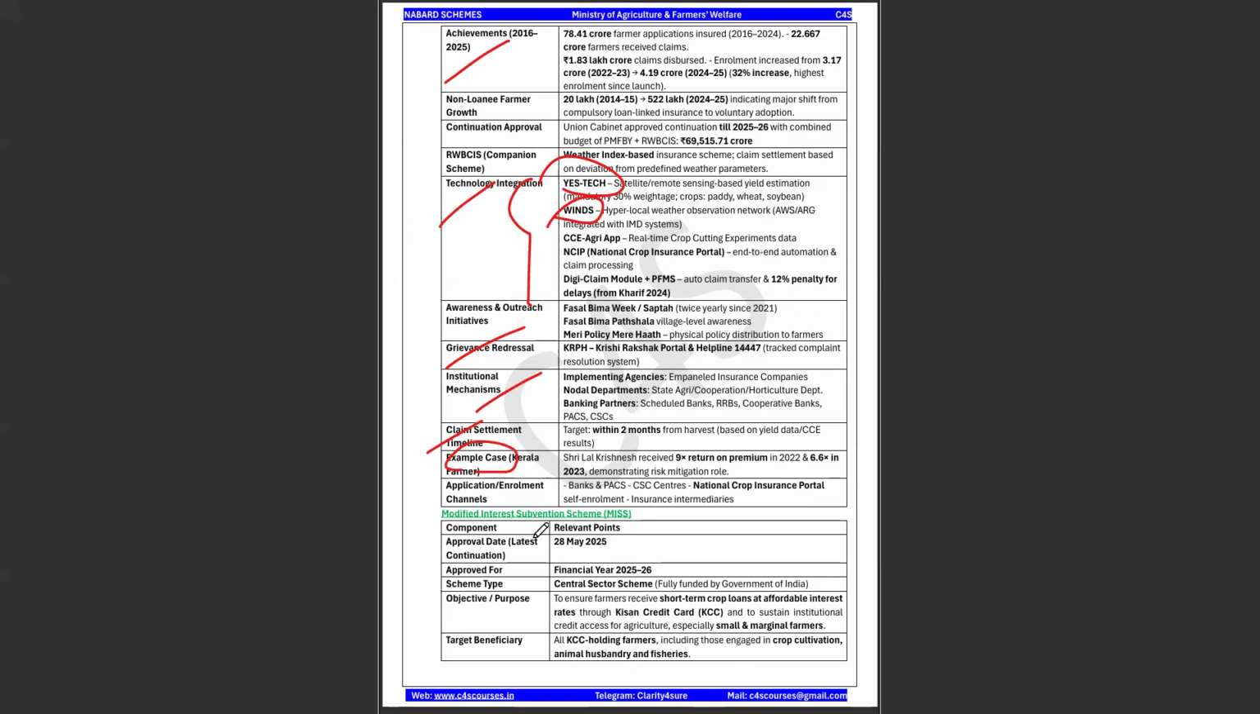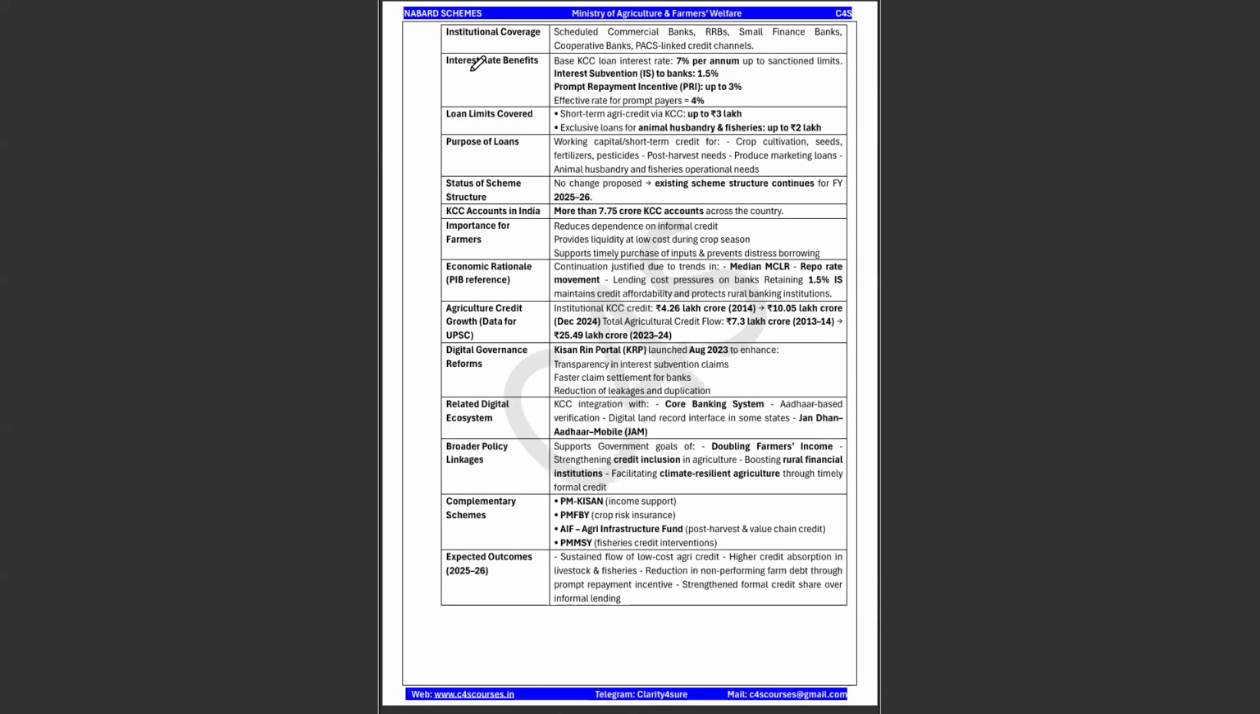Okay, next is your modified interest subvention scheme, which was latest continuation as of May 2025, approved for financial year 2025-2026. It is a central sector scheme. That means it is fully funded by the government of India. What is the objective? To ensure farmers that they receive their short-term crop loans at the affordable interest rate through your Kisan credit card. This is a key term. Okay. Target beneficiaries: all Kisan credit card holders engaged in crop cultivation, animal husbandry, and fisheries. And institutional coverage: scheduled commercial banks, RRB, small finance banks, cooperative banks, and PACS linked.